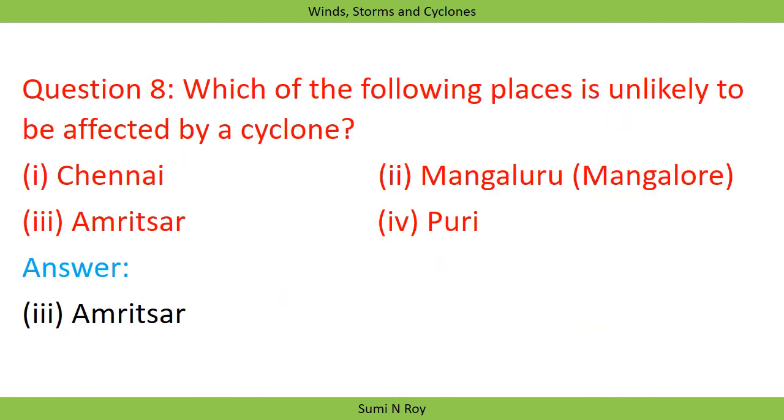Next question is an MCQ. Which of the following places is unlikely to be affected by a cyclone? As we know, cyclones mostly occur along coastal areas. Chennai, Mangalore and Puri are cities on the coastal areas, whereas Amritsar is not in a coastal area, so it is unlikely to be affected by a cyclone. The correct answer will be Amritsar.